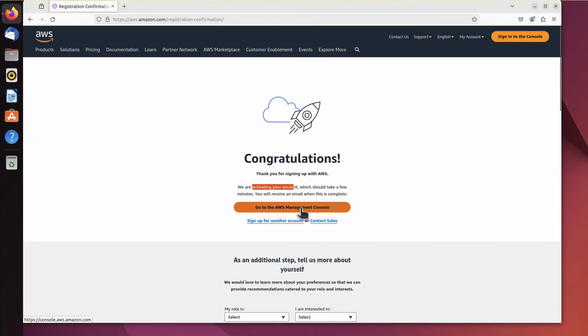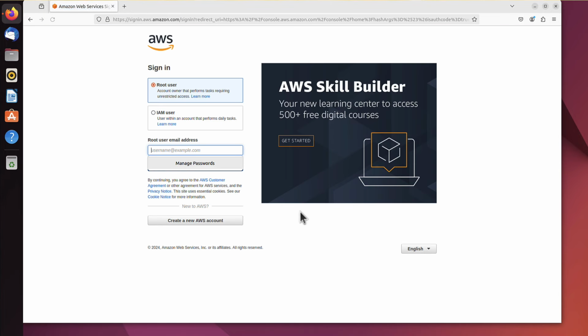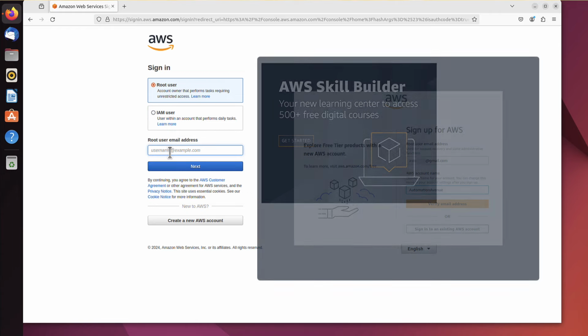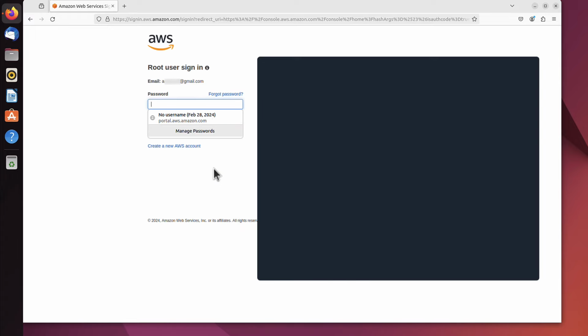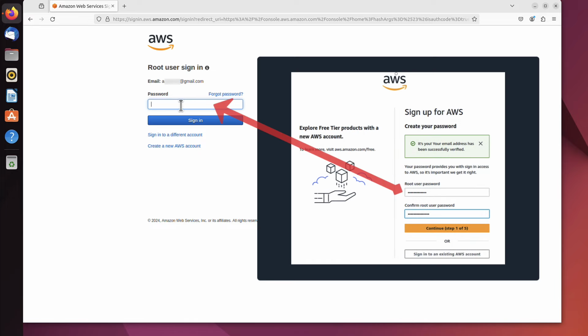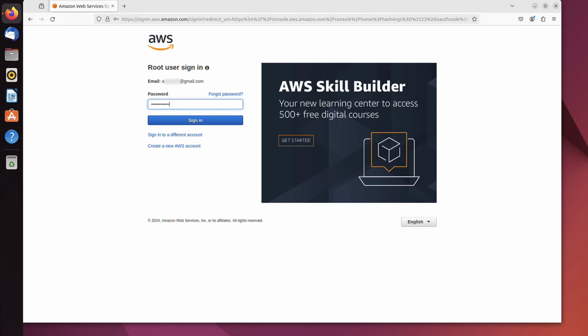Go to AWS Management Console. And now it asks me if I want to sign in as a root user or the IAM user. We really only have root at this stage. So for the time being, as there is no choice, we only have root user, we'll put the email address we used for the sign-up process. So for me it was gmail.com. We'll click next, and the password, the one that you just created as well for this user. And sign in.